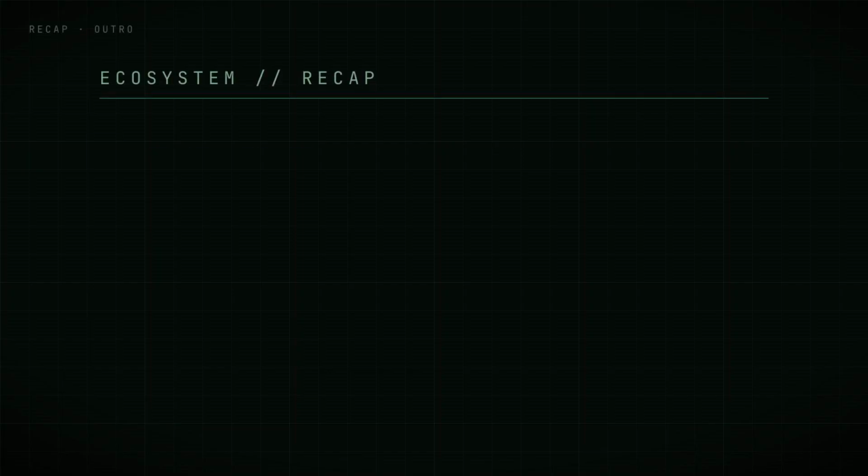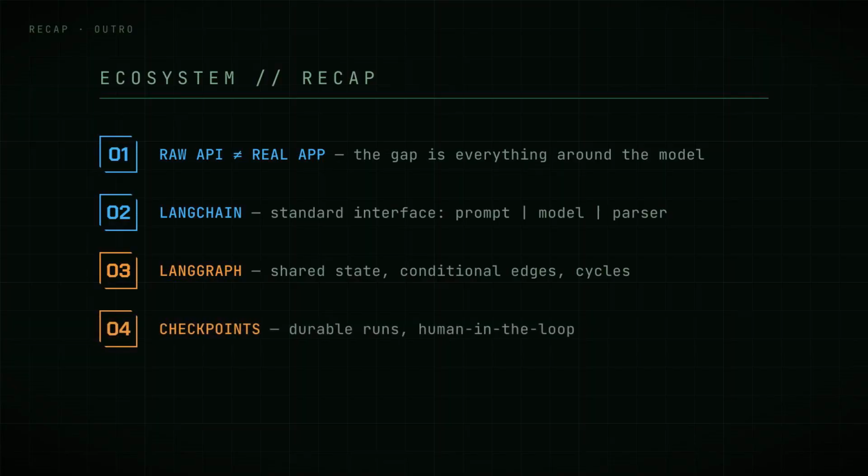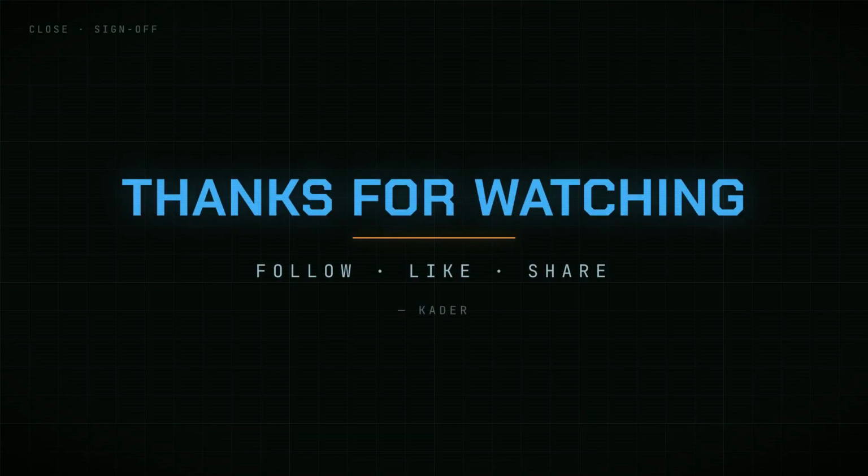So, raw APIs leave a gap. Langchain standardizes the pieces, LCEL pipes them into chains, LangGraph adds state, loops, and checkpoints, and Langsmith traces and evaluates everything. That's the Langchain ecosystem. Pieces, loops, and eyes on the whole thing.